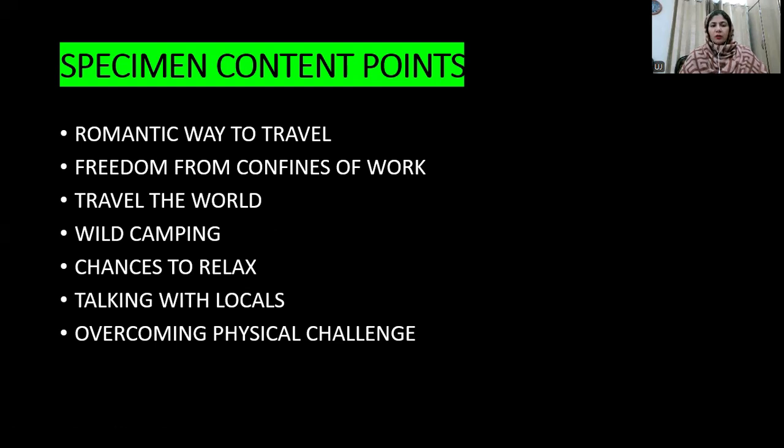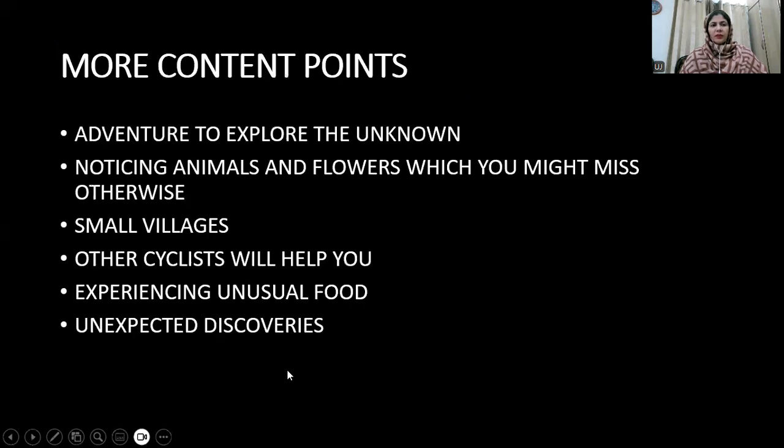Then traveling the world, wild camping, chances to relax, talking with locals. These are all the benefits, overcoming physical challenge. There are more content points like adventure to explore the unknown, noticing animals and flowers which you might miss otherwise, small villages, other cyclists will help you, experiencing unusual food, unexpected discovery.